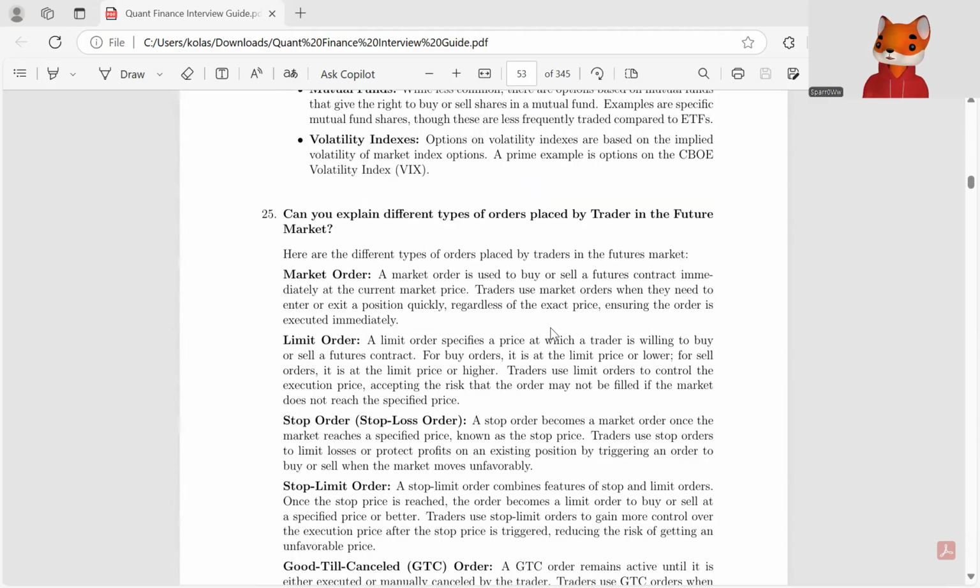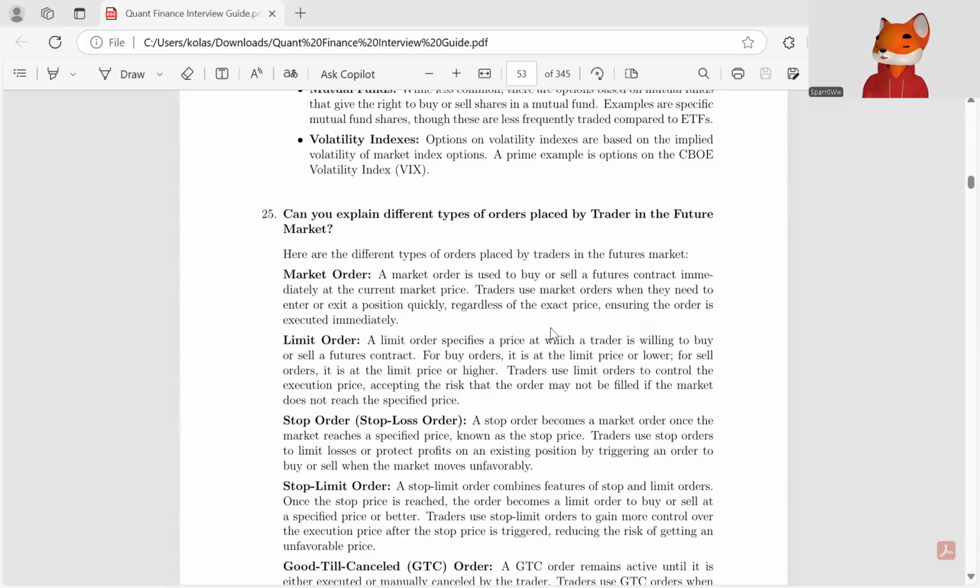Market order is used to buy or sell a futures contract immediately at the current market price. Traders use market orders when they need to enter or exit a position quickly, regardless of the exact price, ensuring the order is executed immediately.